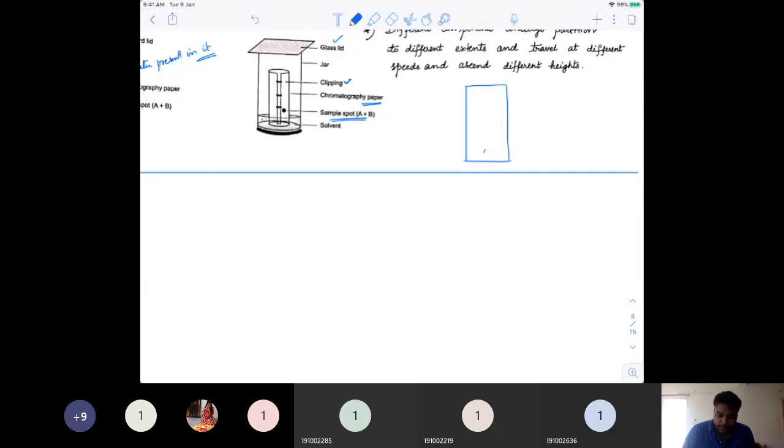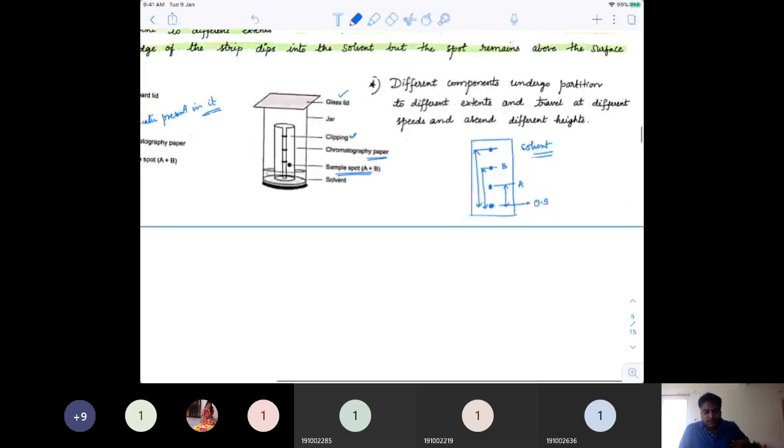From this spot A, you will see one spot here, one spot here, and one spot here. This is the original spot, and this distance would be for component A, and this distance may be for component B, and this distance is for the solvent. Depending upon the different components, as they undergo partition to different extents, they travel at different speeds and ascend to different heights.